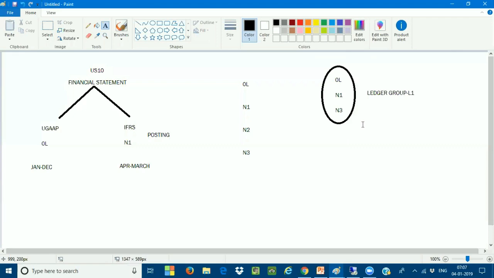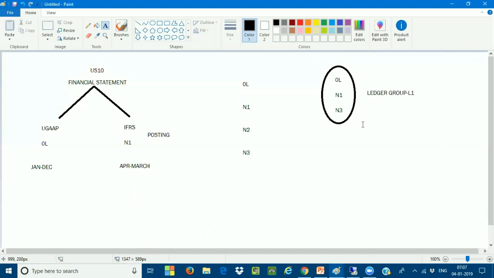So Mahesh, one question. If you are doing any posting in the non-leading ledger, that will remain only in the non-leading ledger, correct? You can make the setting that you don't want to inherit it to the leading ledger. Because if the postings are inheriting to the leading ledger, then the leading ledger is for the local reporting purpose, and there will be a lot of disturbance between the non-leading ledger and the leading ledger, so there will be no inheritance.